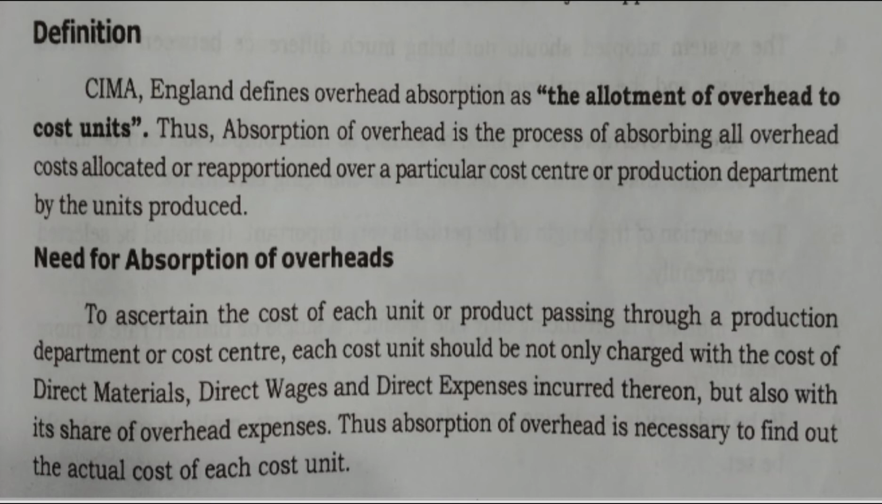That means the process by which the overhead is allocated or charged or recovered to cost units is known as overhead absorption or overhead recovery. As a result of absorption, each product or job receives a reasonable share of overhead expenditure of the production cost center or departments. That means overhead absorption is the allotment of overhead to cost units.